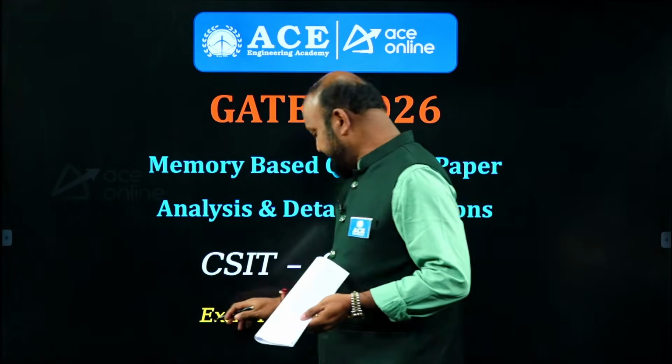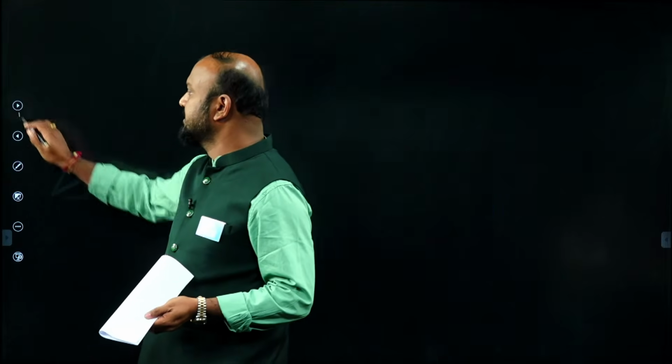Okay, we'll go ahead with one question by one question. More precisely, the Shift 2 paper is a moderate to easy paper. What I observed personally from the questions collected from the students is, if a student prepares the class notes of ACE Academy and is regular to the ACE Academy classes, they can easily answer the questions, no need to worry about anything else. They are not too tough questions, not too easy, they are moderate questions.